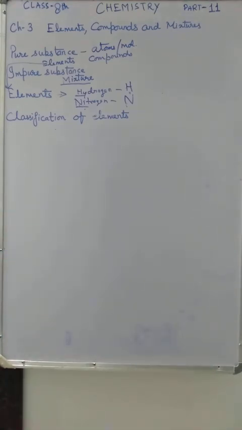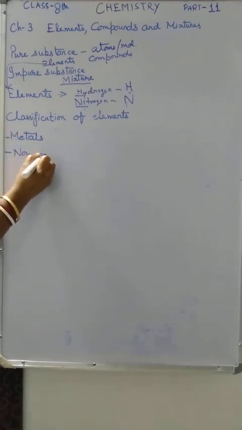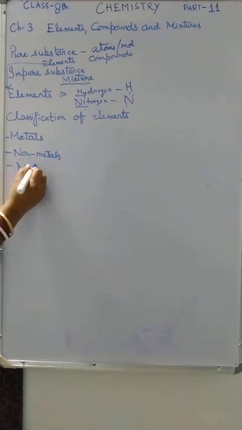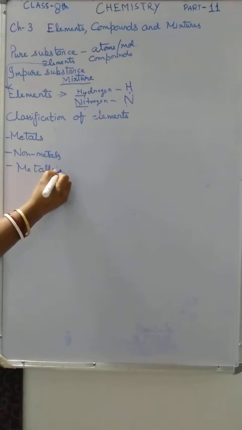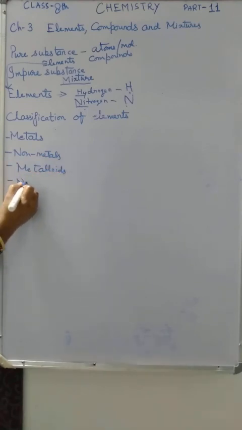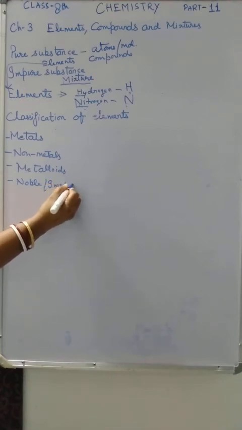First is metal, second is non-metal, third is metalloid, and fourth is noble or inert gas.